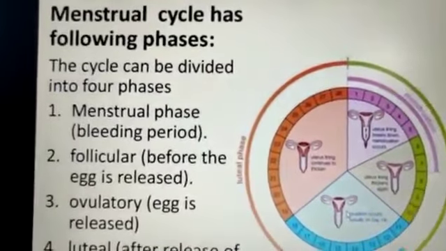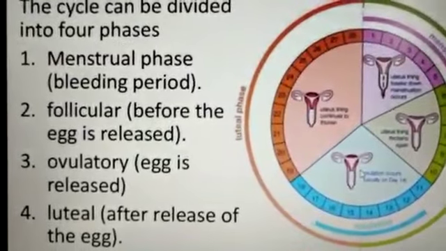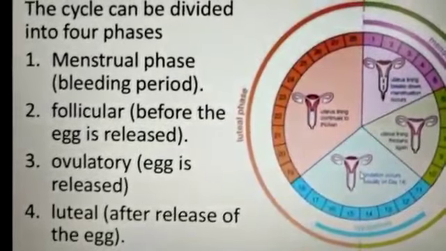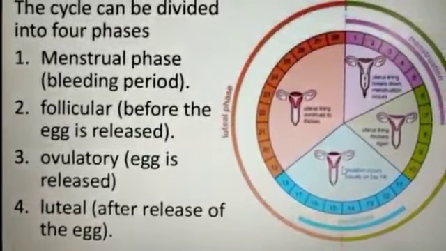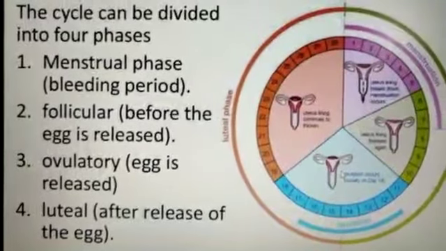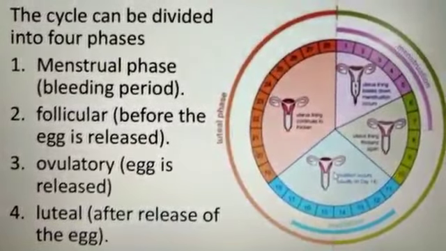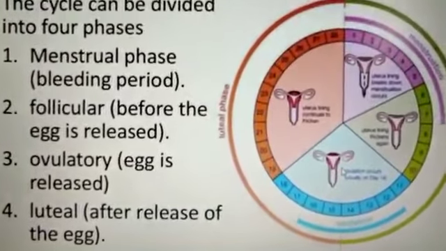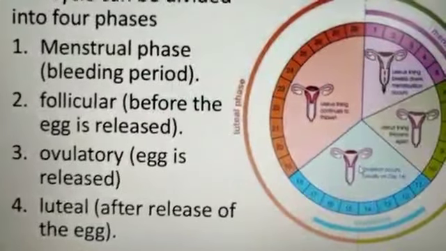Now, the menstruation cycle has the following phases. The cycle can be divided into 4 phases: menstruation phase, follicular phase, ovulatory phase, and luteal phase. Remember all this very systematically, because now you are in 12th class, so you have to remember each cyclical change. First, menstruation phase; second, follicular; third, ovulatory; and fourth, luteal.